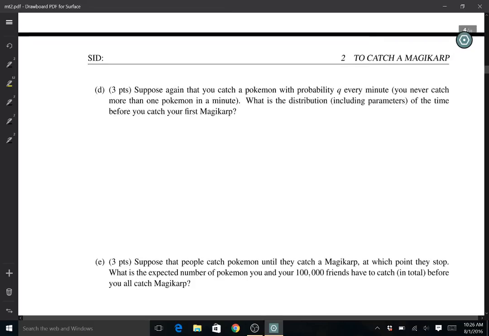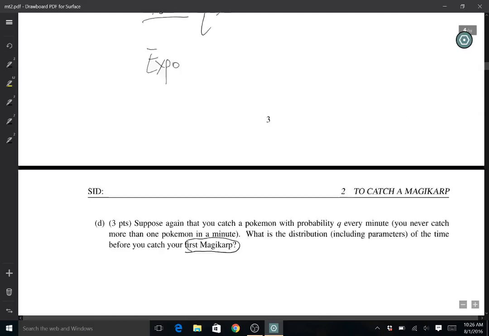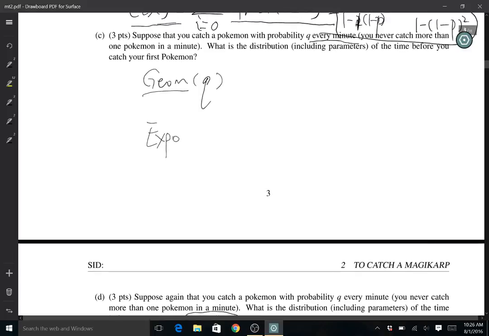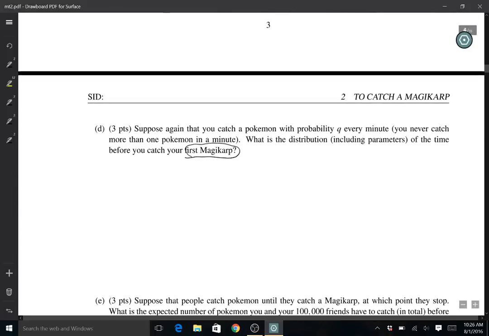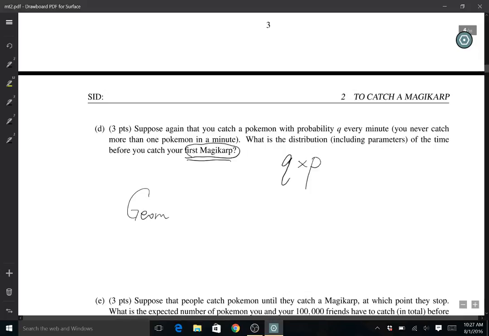Okay, part D, very similar. Suppose again that you catch a Pokemon with probability Q every minute. What's the distribution of the time before you catch your first Magikarp? Before, we had parameter Q, because that's the probability that we catch a Pokemon. However, here the event we care about is catching a Magikarp. First we have probability Q of catching a Pokemon, and probability P of the Pokemon being a Magikarp. So P times Q is the probability that we catch a Magikarp. This is also a geometric distribution, but the parameter is P times Q instead.